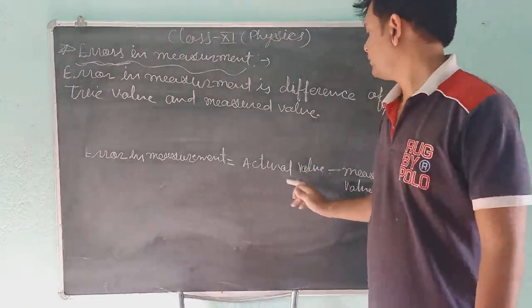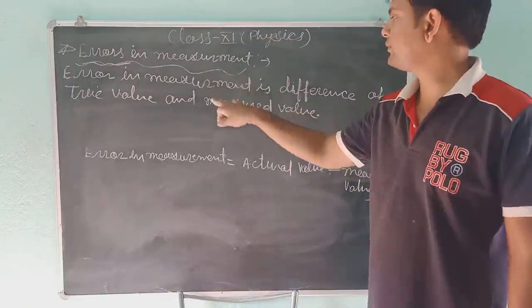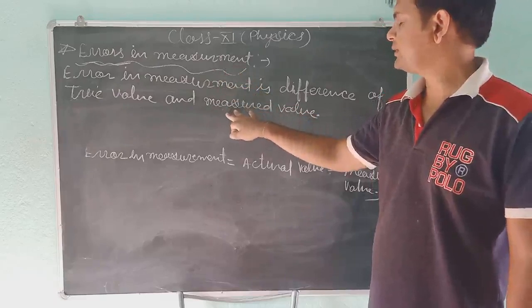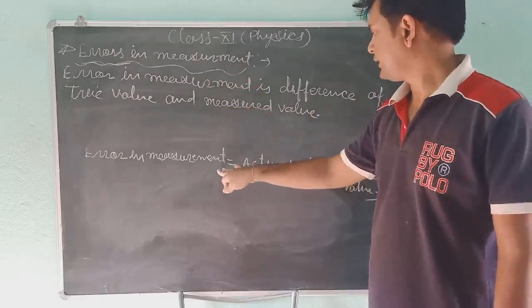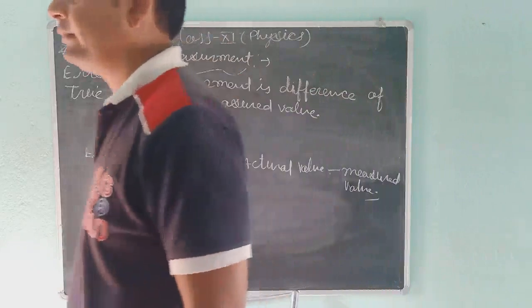Students, this is the formula. First of all, you will write this heading. After this, you will write this definition, and after this, you will write this formula. This is errors in measurements.